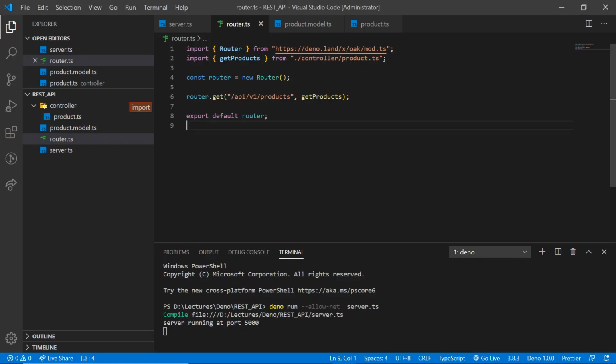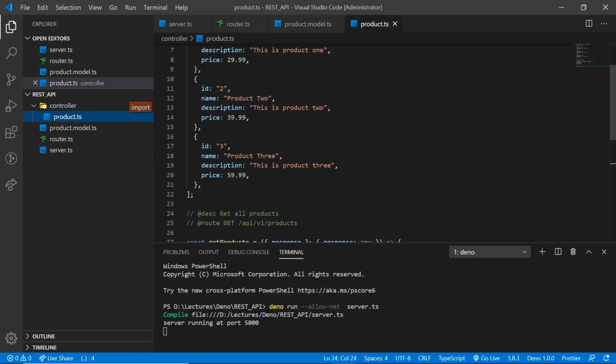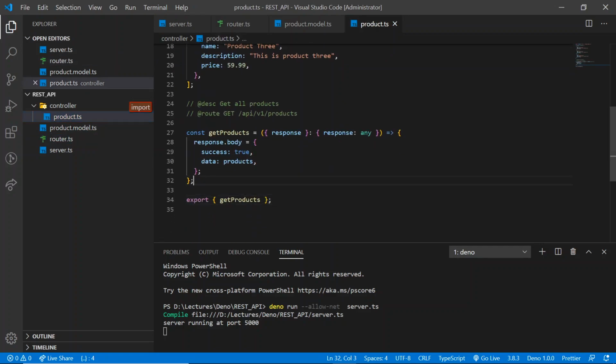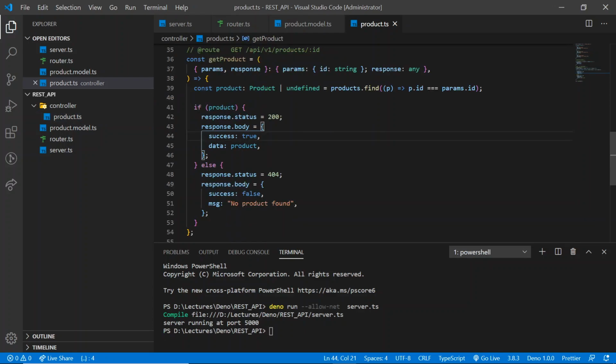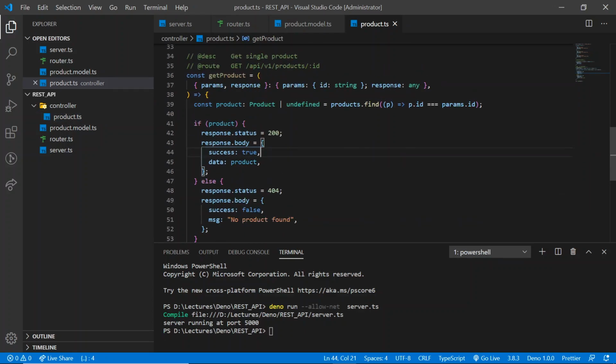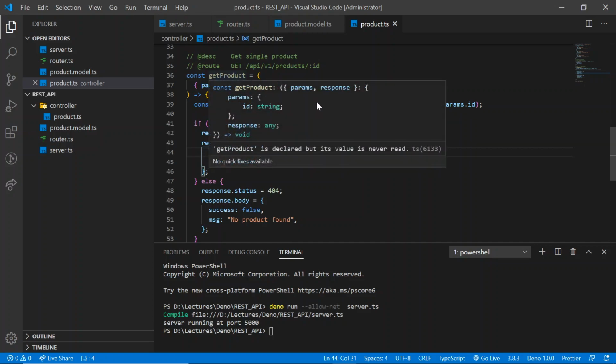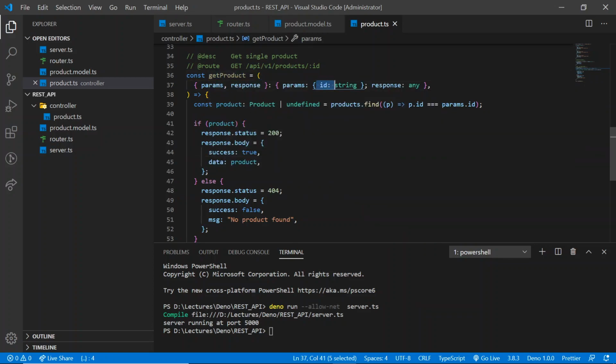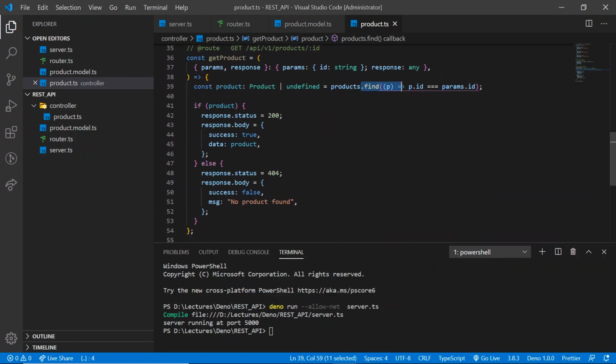Now, just like the get method, we are going to create methods for getting a specific product, meaning by ID, delete, post, and put. Let's add more methods in our controller. In order to save time, I have already written this get product method. Here we are passing an ID as a parameter, and based on that ID, we are using the inbuilt JavaScript find method. We are filtering the data based on the ID and returning it. If no match is found, then we are returning 404 with the message no product found.